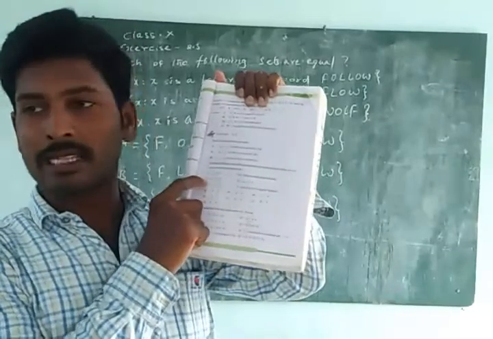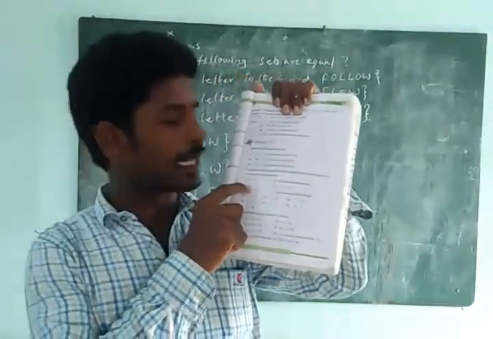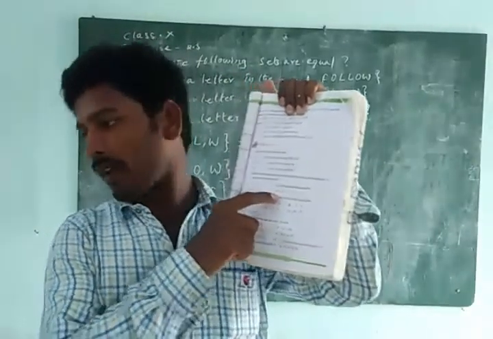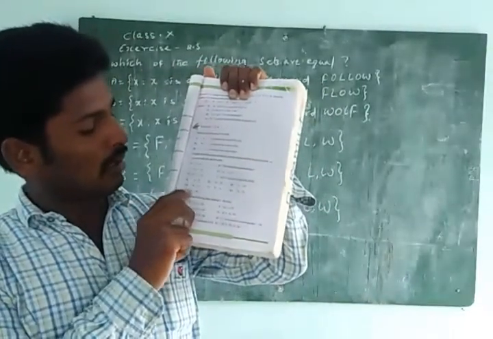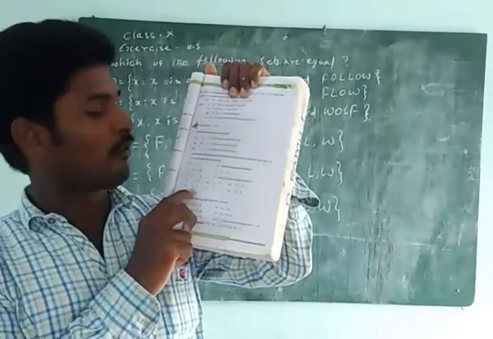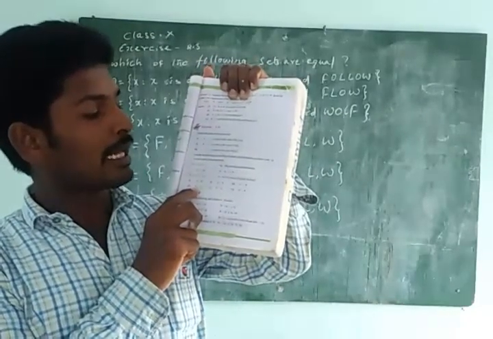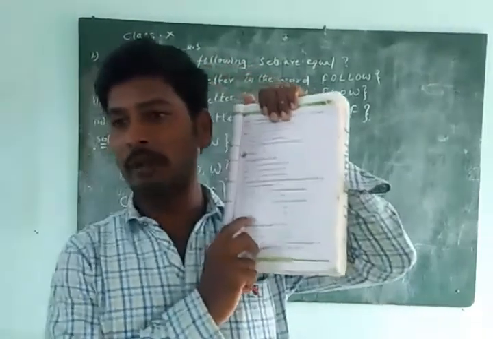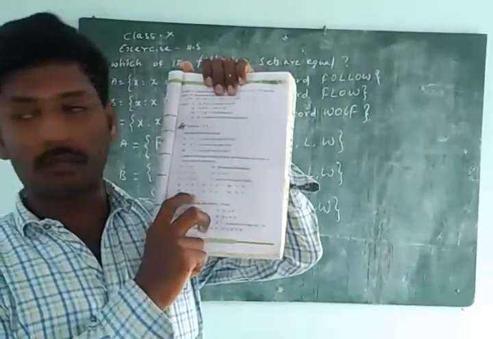And C and D. Look at set C and set D. C is A, B, C, D, and D is D, C, A, B. Equal or not equal? Equal. Both have A, B, C, D. And then D and F. In D, what is there? D, C, A, B. And in F, what is there? Set of vowels, A, E, I, O, U. Not equal. That's it, you can complete that work.